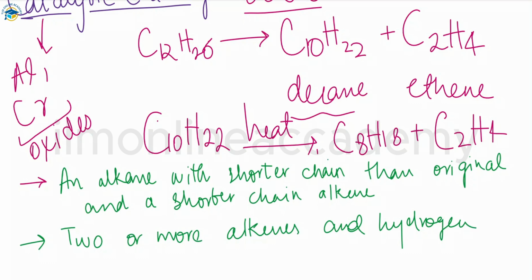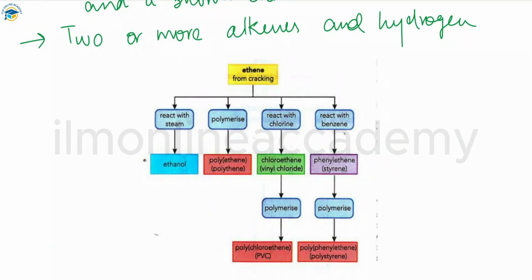Now I will tell you some important products that can be made from the ethene produced by catalytic cracking. We have a flow sheet diagram through which you can easily assess the products that are produced from the ethene. As you can see here, all the products that are produced by the cracking are useful, and the shorter alkanes can be blended with the gasoline fraction for petroleum products.